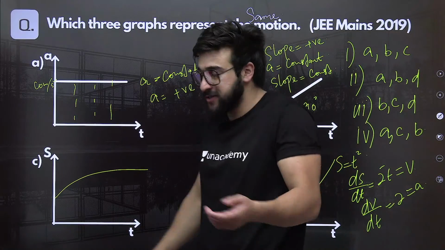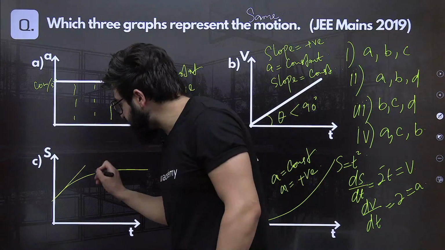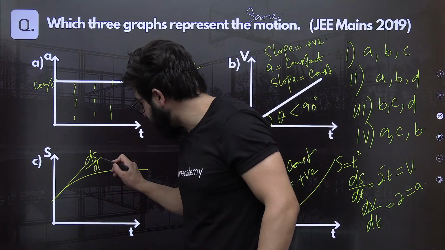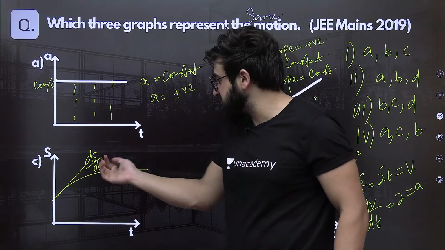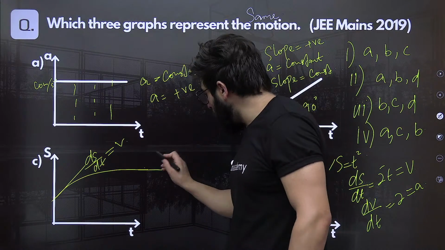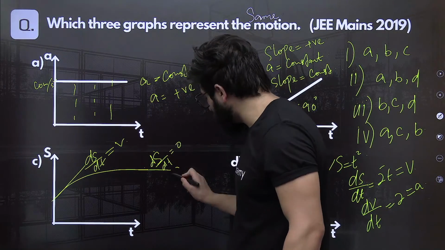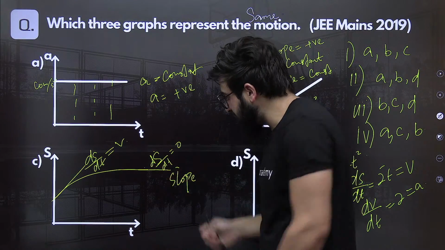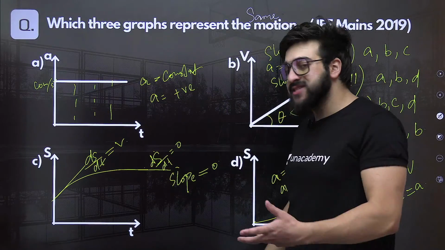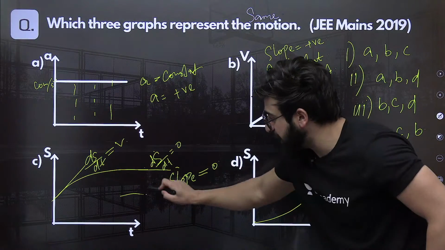Now let's talk about option 4. Let's check option 4 before marking it. In this option C, initially we can clearly say that there is some speed, because this has some slope. This ds by dt has some value. If we draw a tangent over here, there will be some velocity. And finally over here, the slope, speed, velocity, ds by dt is becoming 0 because the slope is 0. This is a straight line parallel to the axis. So if the slope is 0, then afterwards velocity is becoming 0. So there is no chance that the acceleration can be constant positive. So this cannot be the option.